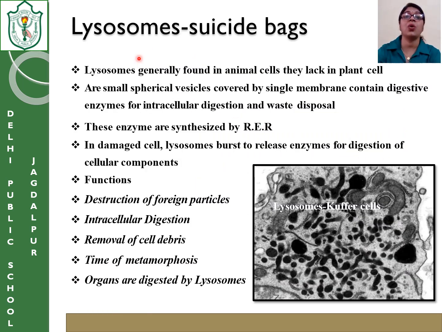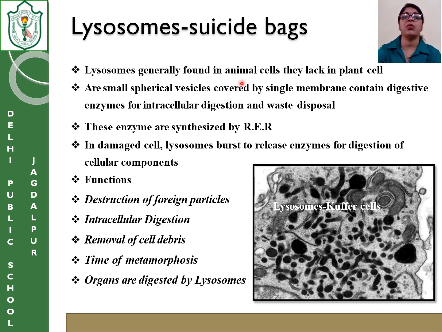Lysosomes are also called suicide bags. Why are they called suicide bags? Because they kill the unwanted things, the microbes, the bacteria, or any unwanted components inside the cell by killing themselves also. That is why they are called suicide bags of the cell.